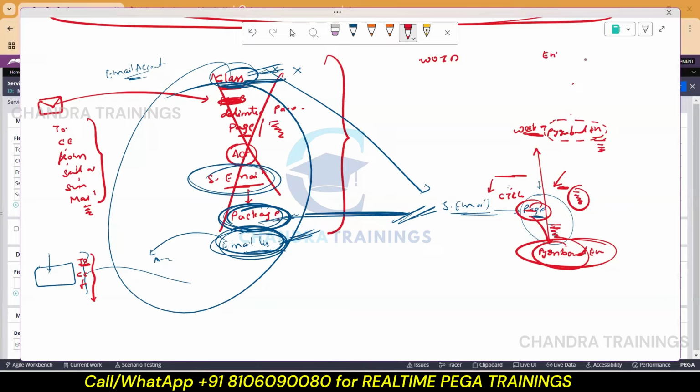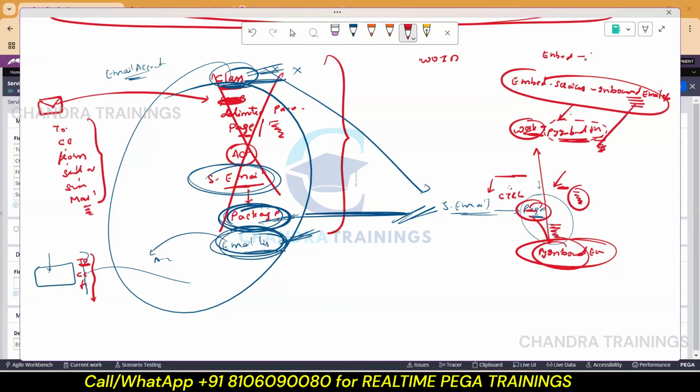And the class name is Embed-Services-Inbound-Email-Info. So this will be the class name, an OOTB class, and there will be some properties maintained. So there is already a page created in our work class with this as the name py inbound email, and all the properties are pulled down.